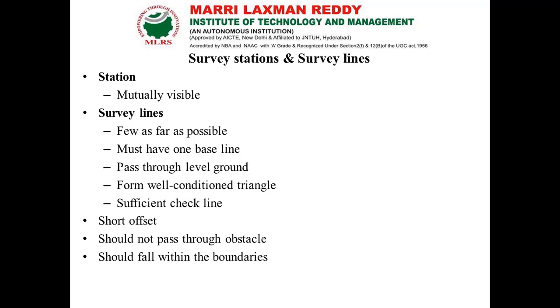Why do we call it a check line? We need sufficient check lines in order to check whether our measurements are correct or not. We do that with the help of check lines and short offsets. From the station points, we need to get the distances to the nearby features. That should be a very short offset, with no need for long measurements. We have to ensure that survey lines do not pass through obstacles.